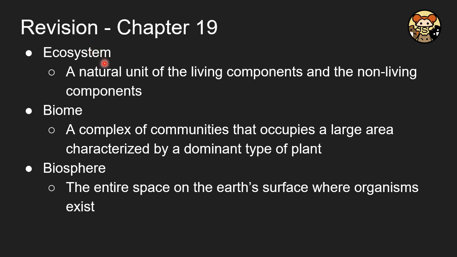An ecosystem is the natural unit of living components and also the non-living components. So it's the first time to incorporate the abiotic factors. A biome is a complex of communities that occupies a large area, characterized by a dominant type of plants. So the definition is based on the plants, like the savanna. Savanna is where the lions are living. And the biosphere is the entire space of Earth's surface where organisms exist.